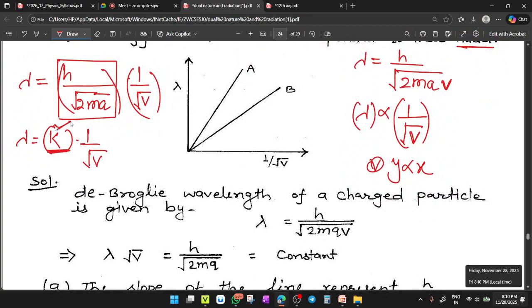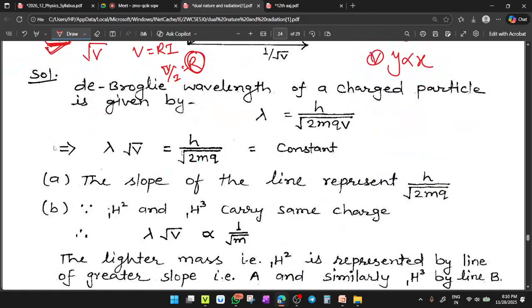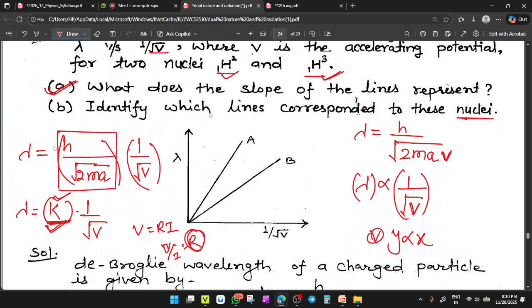And this constant is what? This becomes the slope, just like when v is equal to ri, so v upon i becomes r. This is the slope of the VI graph. So here, what is k? k is equal to h upon under root 2mq, which is a constant. So the de Broglie wavelength of a charged particle is given by this. So the slope of this line represents h upon under root 2mq. Understood or not?